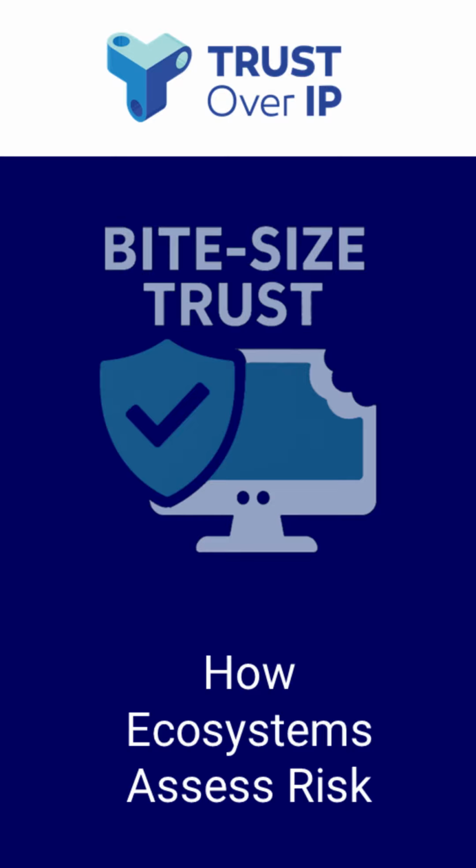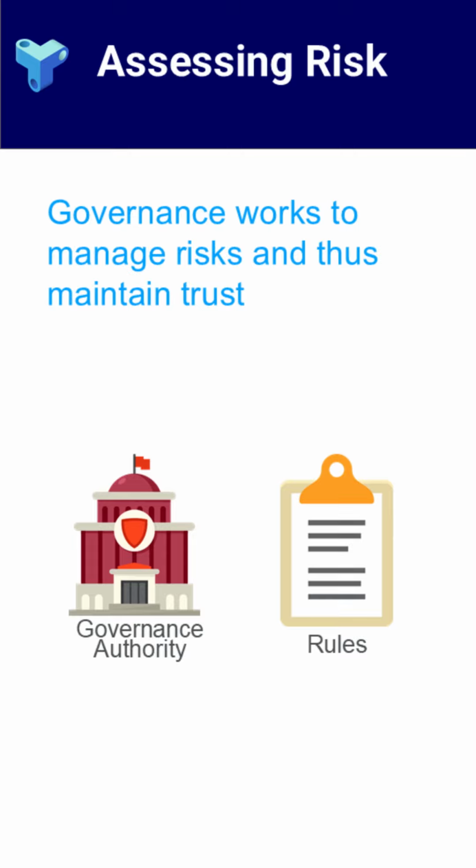The goal of a governance ecosystem is to reduce the risks that a community can actually control. But what are those risks, and how do we figure out which ones need attention? Risk is about the chance that something unwanted or harmful might happen. Some risks are completely out of our control, like a solar storm knocking out communications, but others can be reduced when people work together under agreed-upon rules.